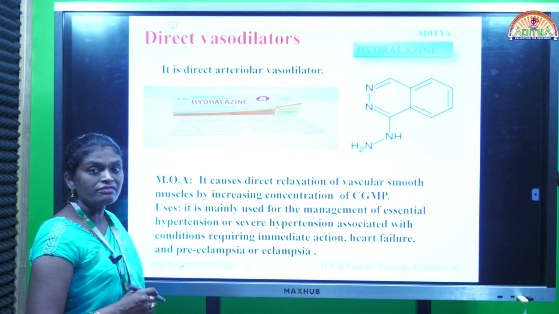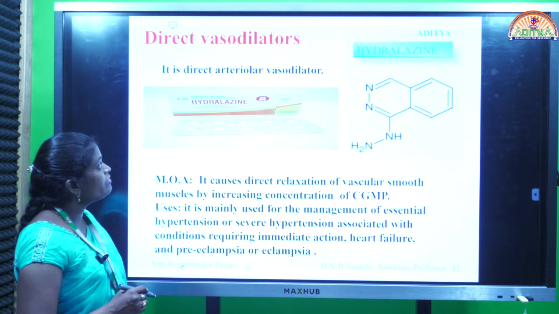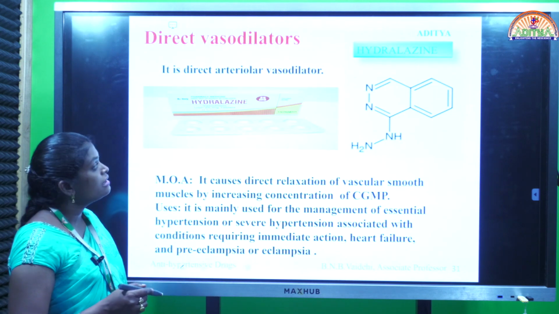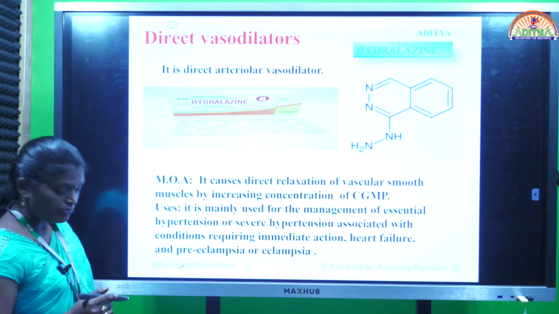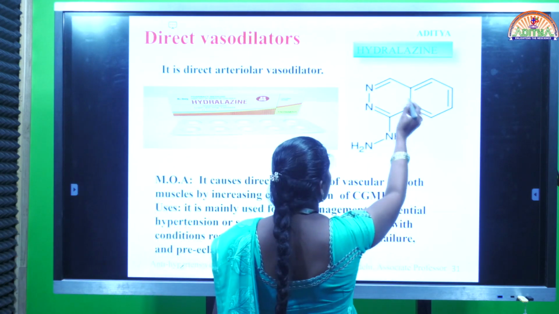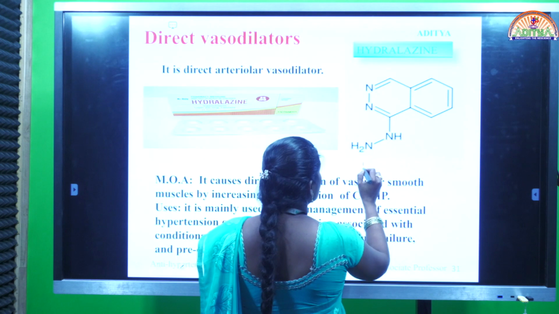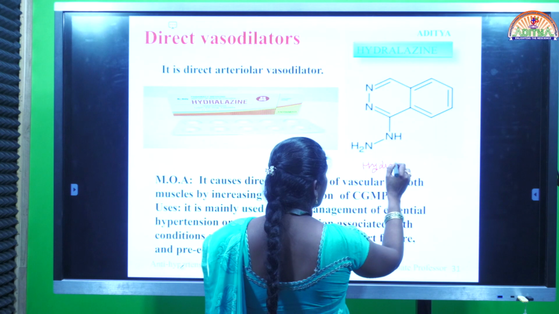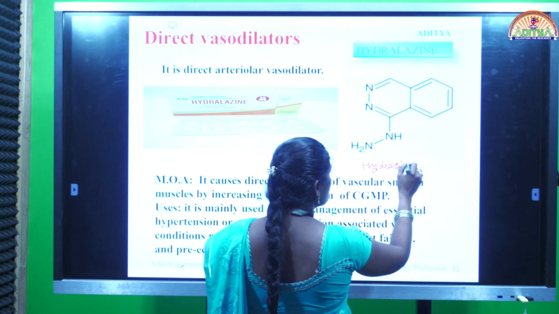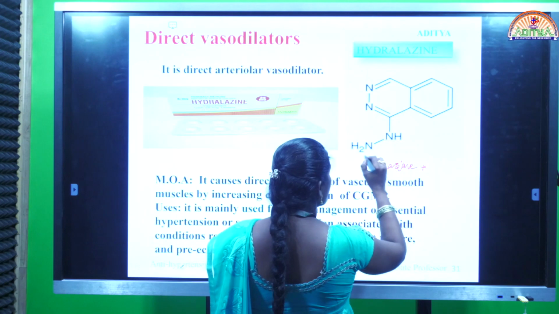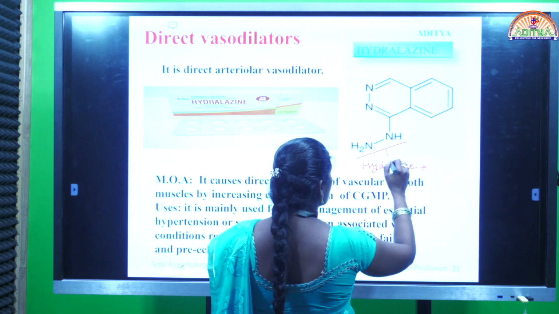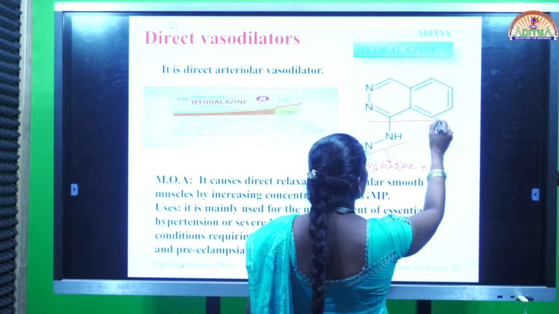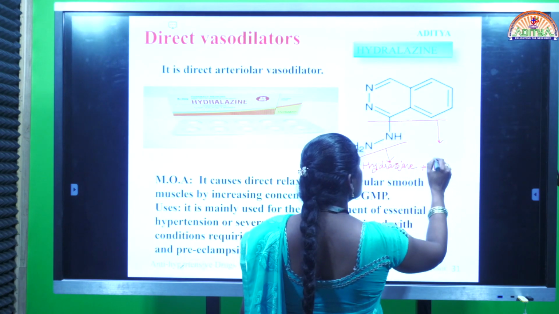Next category is called direct vasodilators. Examples for direct vasodilators: hydralazine, minoxidil. You can write. Hydralazine is the best example, and the basic nucleus of this is the structure of hydralazine. It contains hydrazine as the side chain. This is called hydrazine. Okay, and the basic nucleus of hydralazine is called phthalazine.